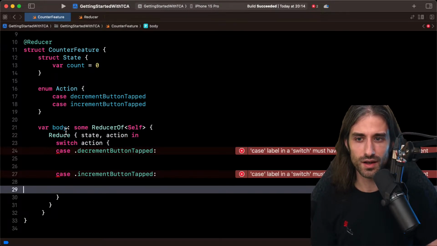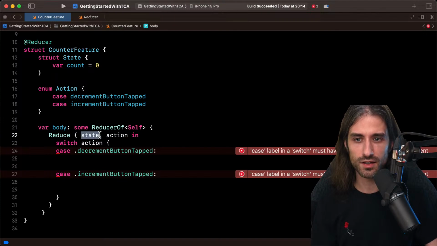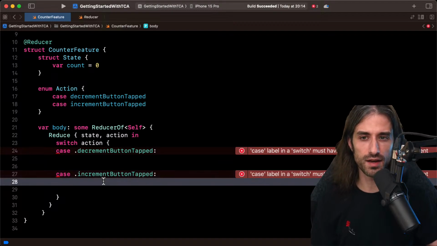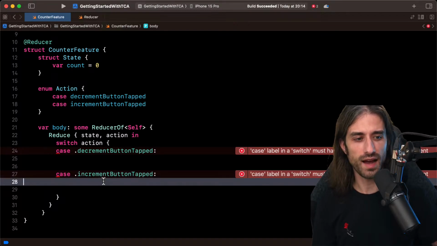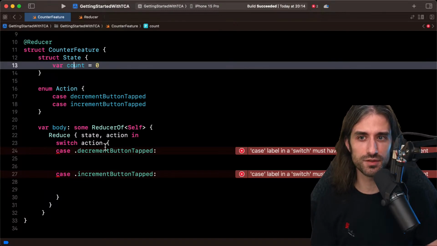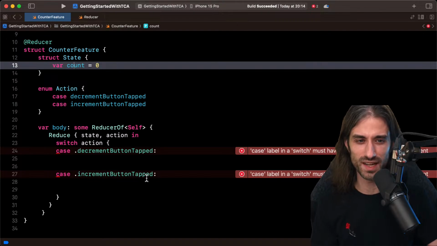So we have this body, and in the body we have a reduce. We can see that it's very reminiscent once again of SwiftUI because the syntax is kind of similar to having, for instance, an HStack inside the body. And so we have this reduce that takes the state, the action, and we are switching on the action. And then in each case, we're going to write the appropriate logic, which I guess is going to be incrementing or decrementing the counter on state. Maybe I'm getting ahead of myself, but I have a good feeling it's going to be that.